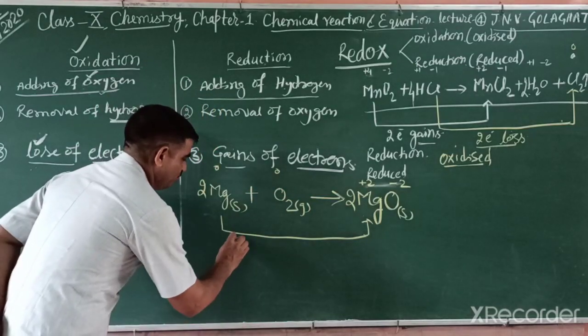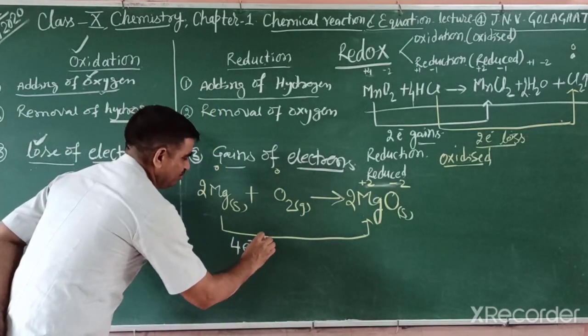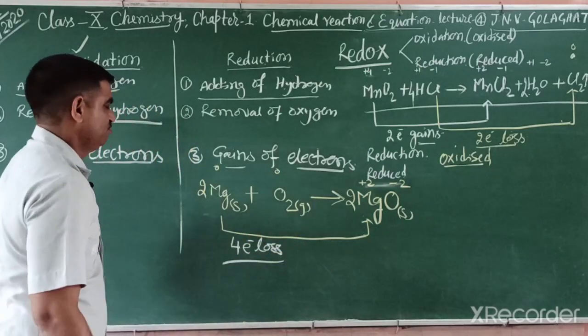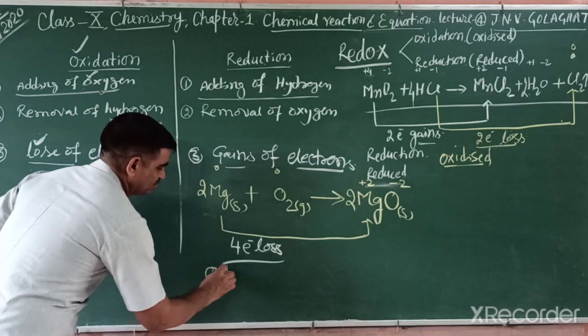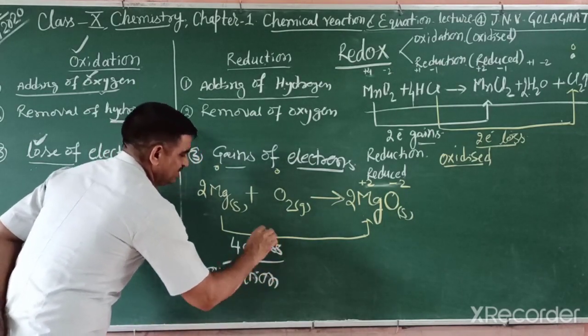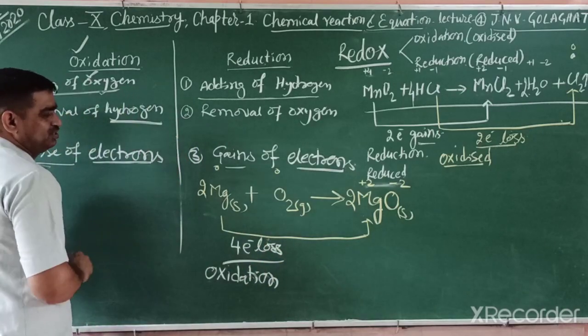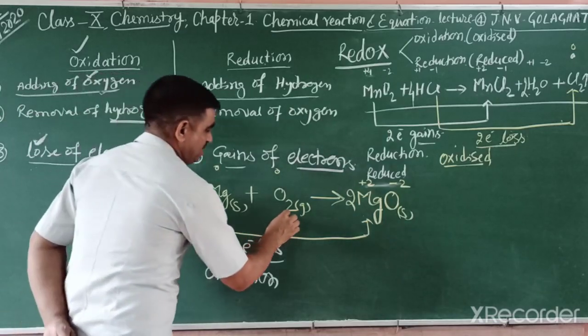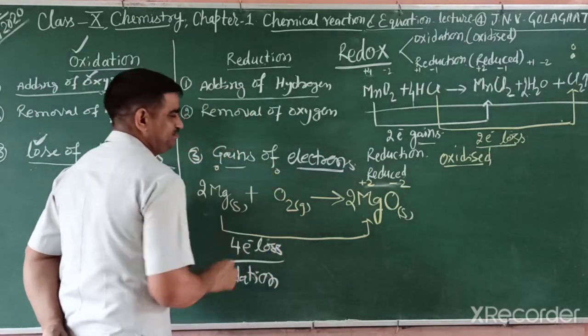It means 4 mole electron loss. If 4 mole electron loss, then it is oxidation. How can you write oxidation? Because there is loss of electrons, so oxidation. When oxidation, you can say oxidized. And in O2, there is 0.